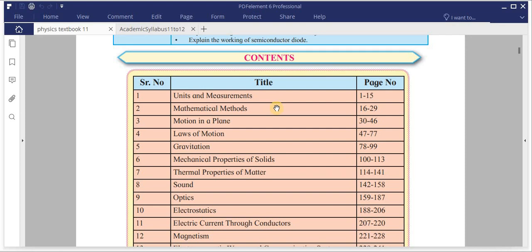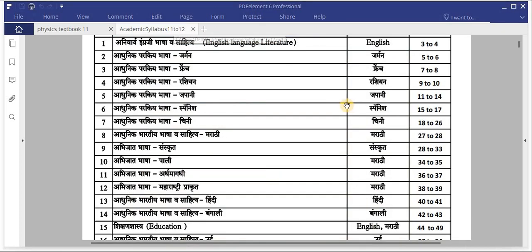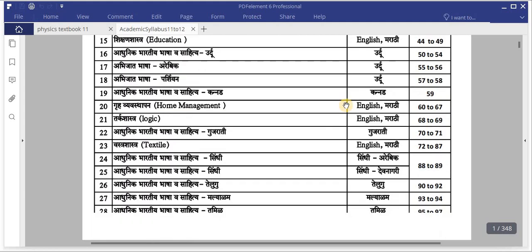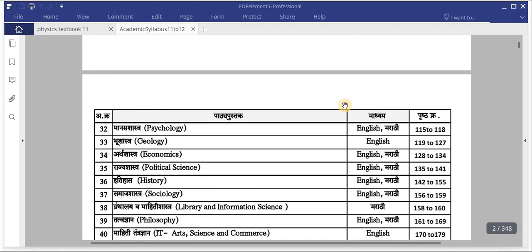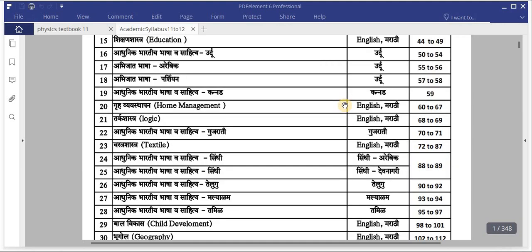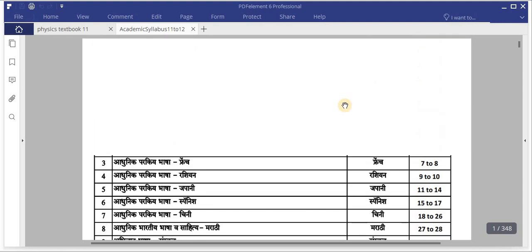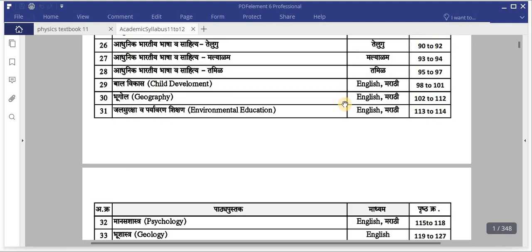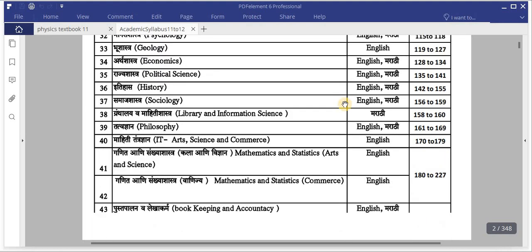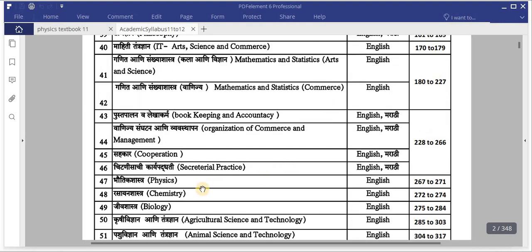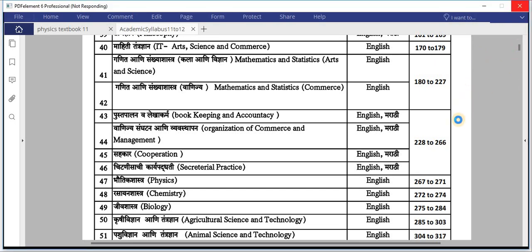But before that, according to the deleted syllabus, as I told you, I will show you that PDF also. See here, this is the reduced syllabus of all these subjects. From that we have to see what part is deleted in physics. So let's see the syllabus of physics, which is given on page number 267. Chapter wise syllabus is reduced there.